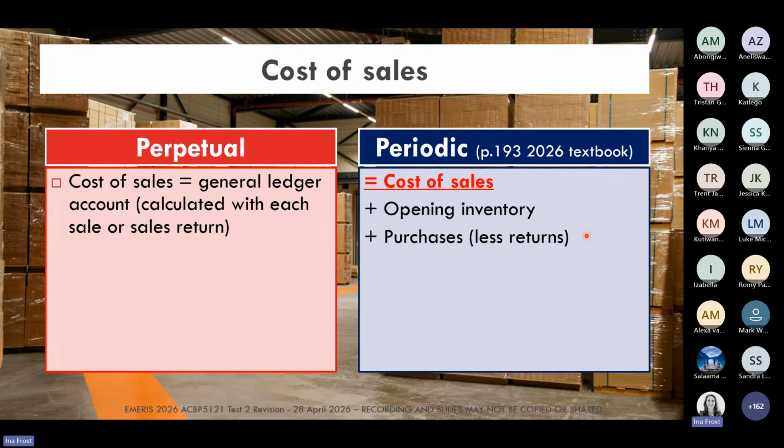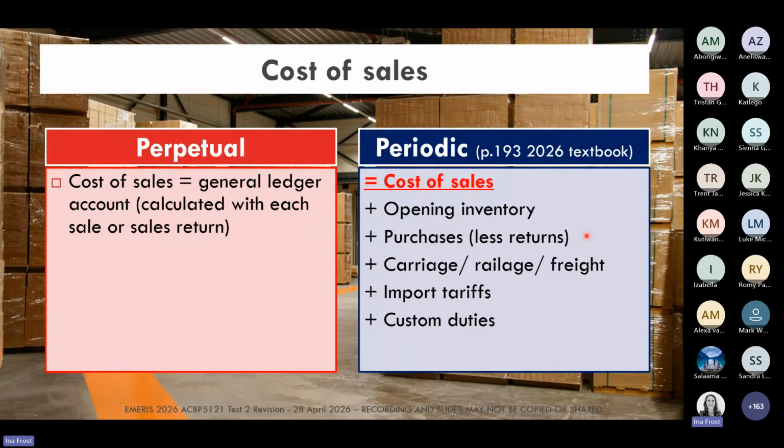And then we add to our cost the carriage on purchases, the railage, the freight on purchases, as well as any import duties and also custom duties. Those we are all going to add together. And then we subtract the inventory that we still have at the end of the year, because, of course, this inventory is the items we have not yet sold, so it can't be part of our cost of sales calculation. This formula, students, you do have to memorize.